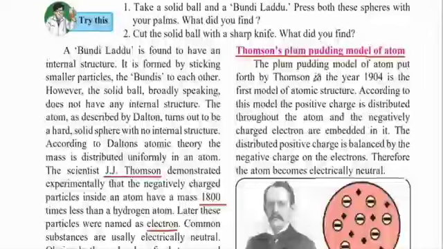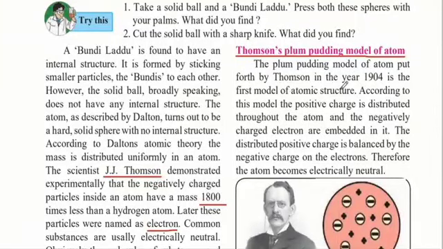J. J. Thomson, in the year 1904, gave the first model of atomic structure. Earlier, when Dalton had put forth his atomic theory, he had just given us his thoughts about the atom, but he had not given us a model of what the atom looked like. Therefore, J. J. Thomson was the one who gave us the first model of atomic structure.